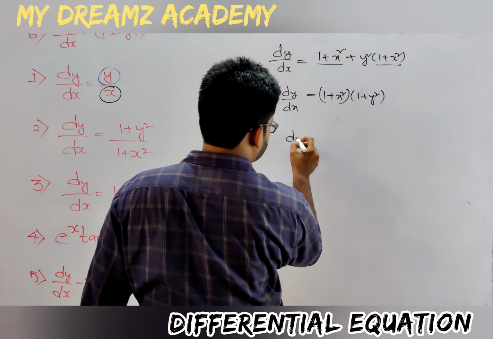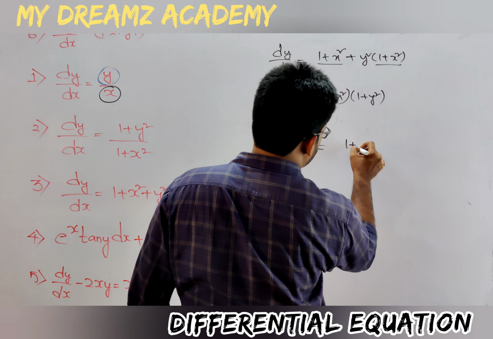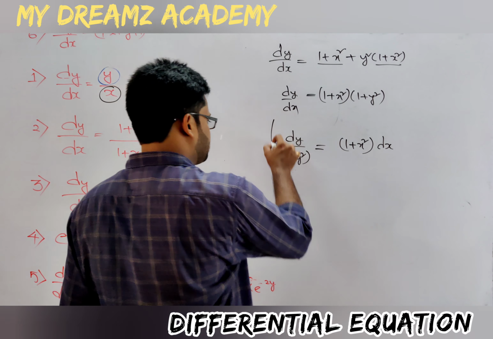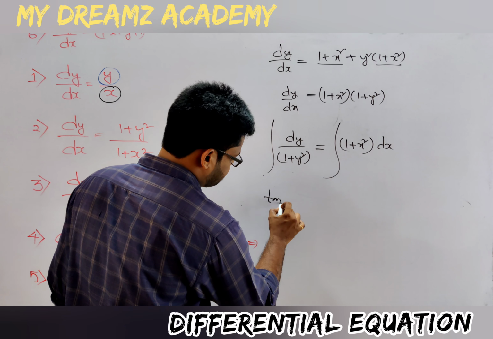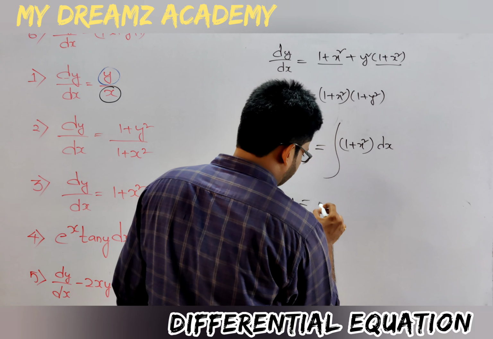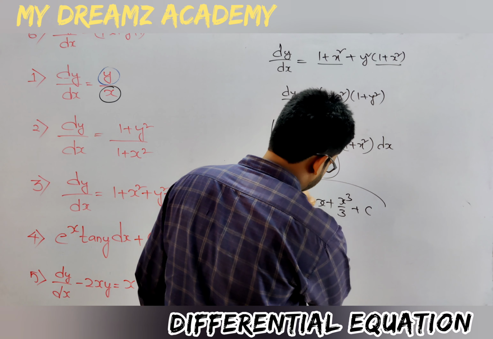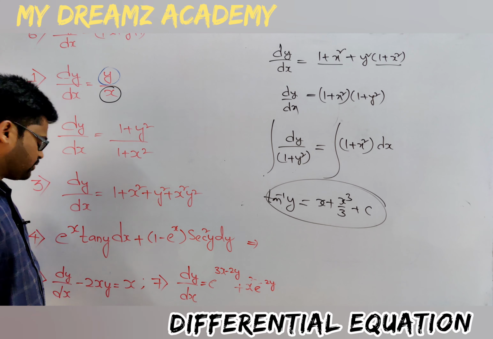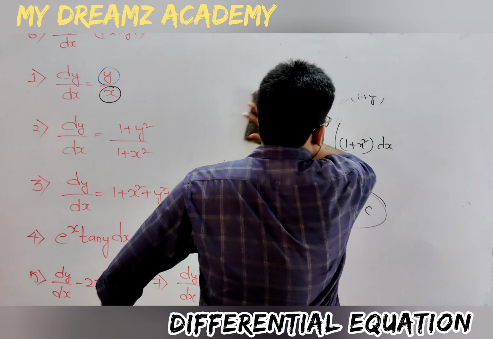dy by 1 plus y square is equals to 1 plus x square into dx. Integrate both sides. dy by 1 plus y square will give tan inverse of y. So integration of 1 plus x square: integration of 1 will give x, integration of x square is x cube by 3, plus c. This is question number 3. Now we are going to see question number 4. Can we separate the variables in question number 4?